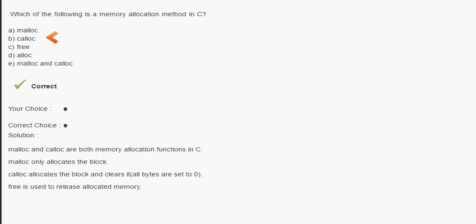Calloc is for memory allocation, malloc is also for memory allocation, but calloc clears. Once the memory is allocated and unused, it clears it. All bytes are set to 0. Now understand, clears means all bytes are set to 0.